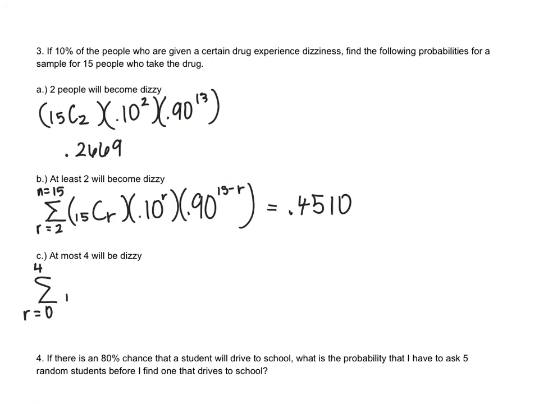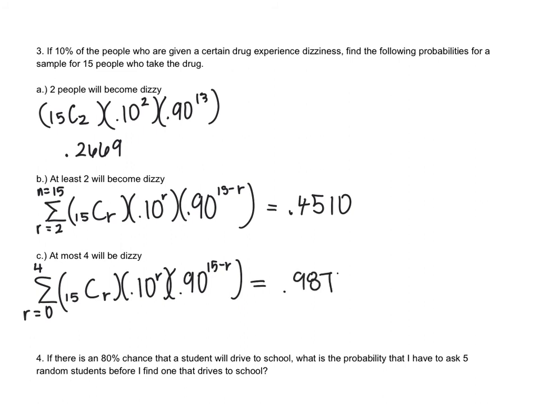And then we're going to do 15 choose R, still 0.10 to the R, and 0.90 to the 15 minus R. So the only part that actually changes when we do the summations is the part that goes in for the summation itself. The formula inside never changes. So we're going to start at R equals 0 and go all the way up to 4. And we're going to get 0.9873.